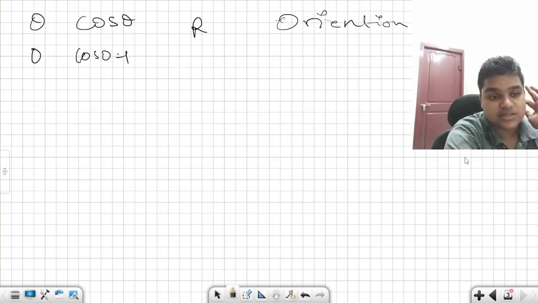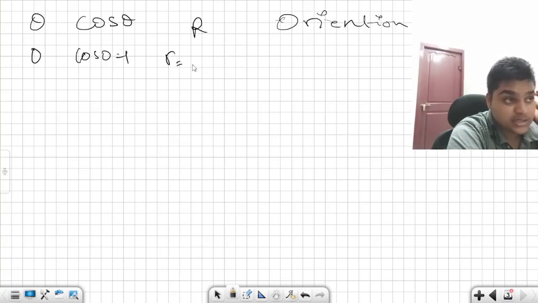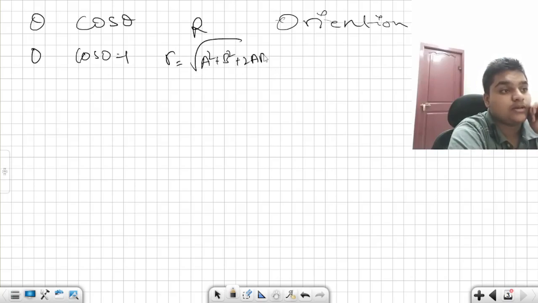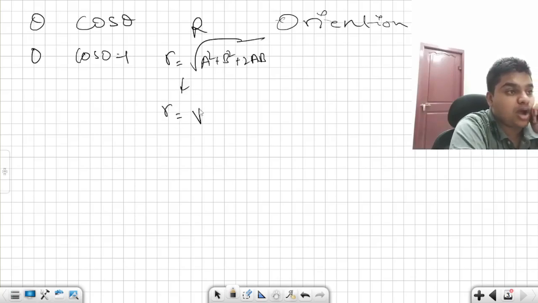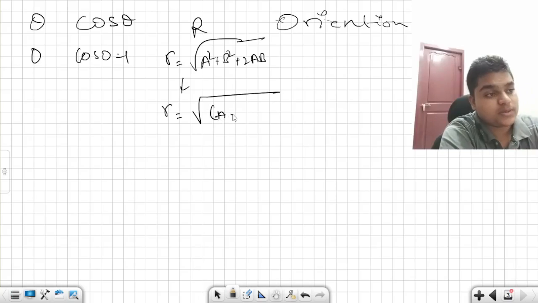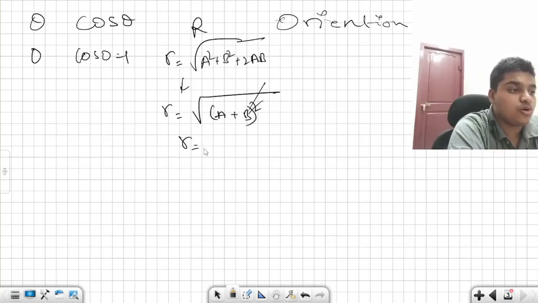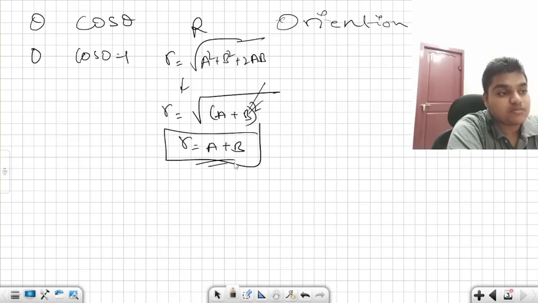Then R bar, simply R, is equal to root over a square plus b square plus 2ab. How can I write this? This is equal to root over a plus b whole square, from the formula. So if this square and the square root go, it becomes a plus b. The resultant comes out as the simple addition of these two vectors.